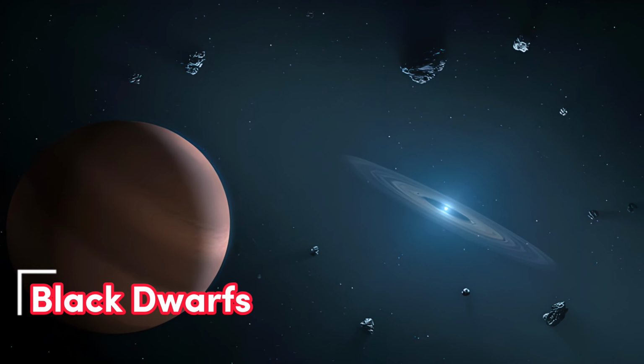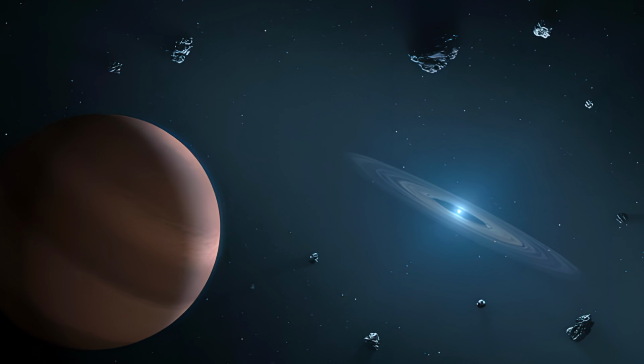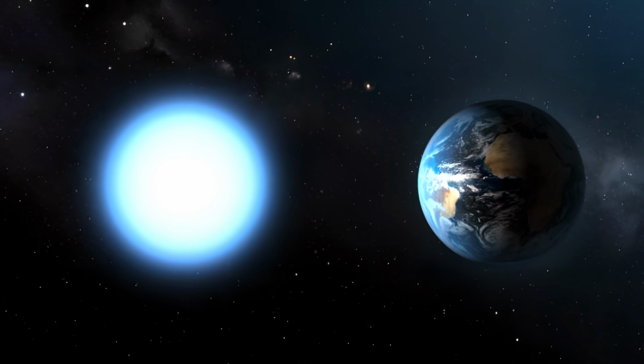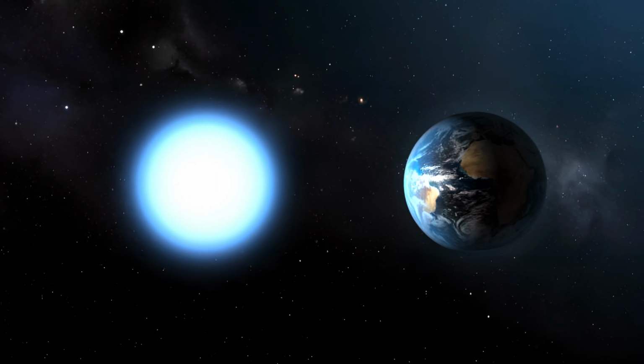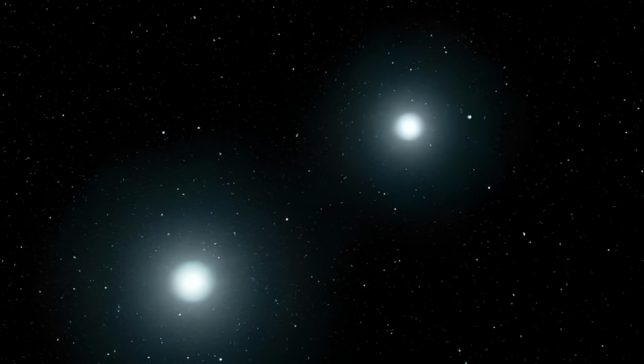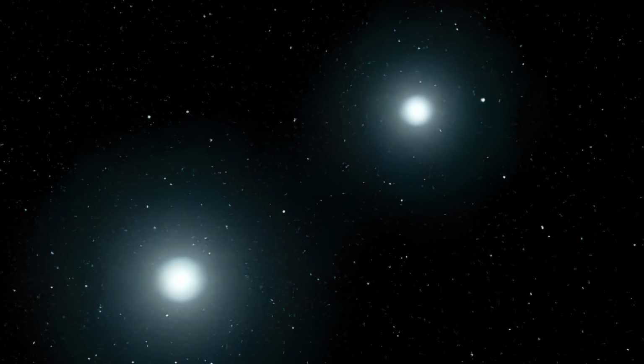Black dwarfs. Stars that are thought to appear after white dwarfs lose all their heat and light. However, white dwarfs live for very long periods, so no black dwarf formation has been observed. Additionally, they are difficult to detect because they do not emit radiation.